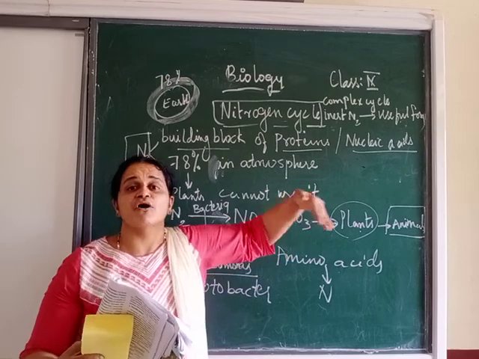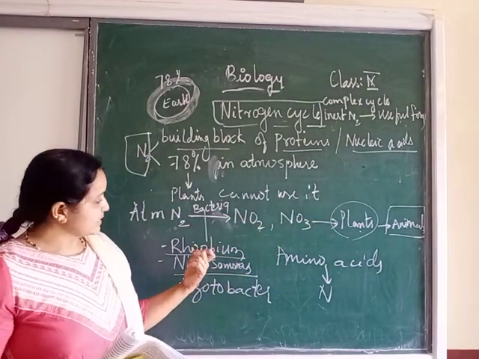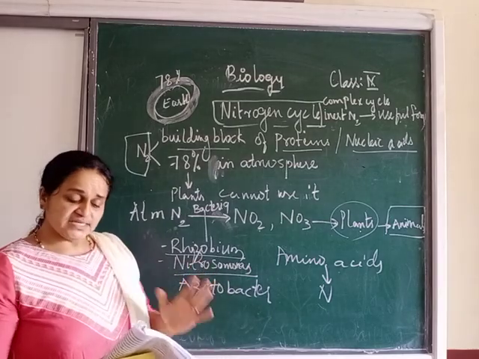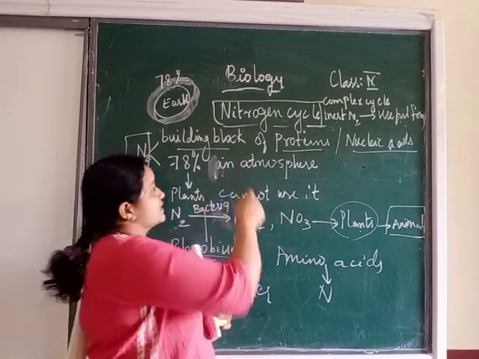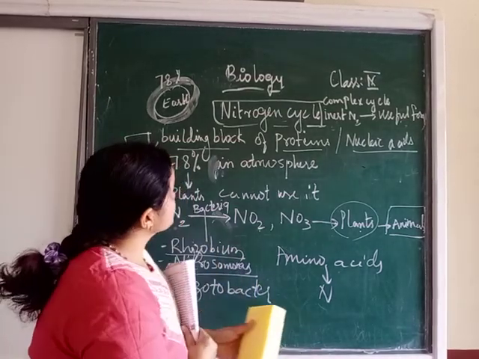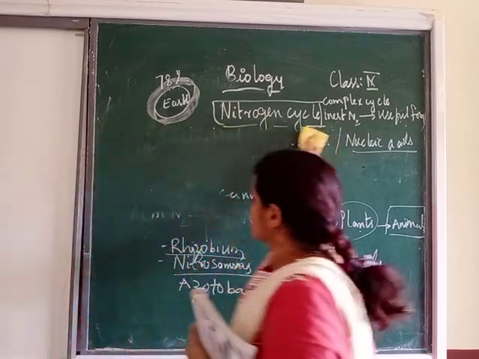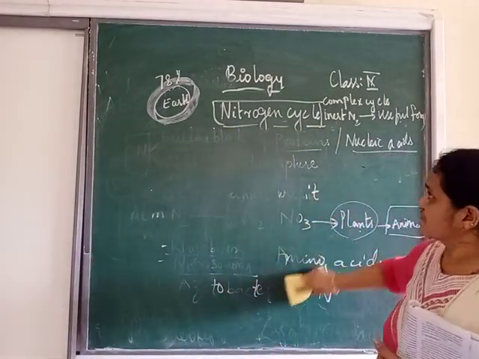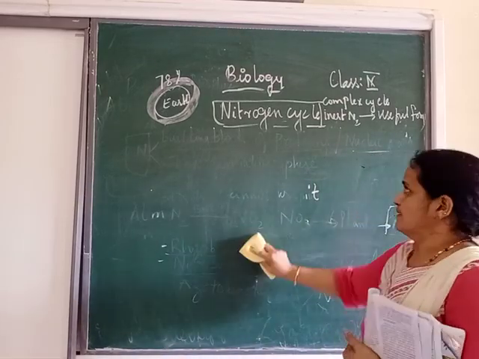These different forms of nitrogen will be fixed by whom? By the bacteria. This nitrogen cycle has several stages, so many stages. We will talk in detail about the different stages in the nitrogen cycle.